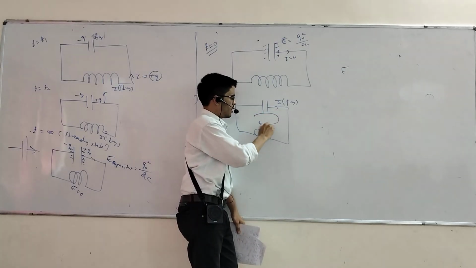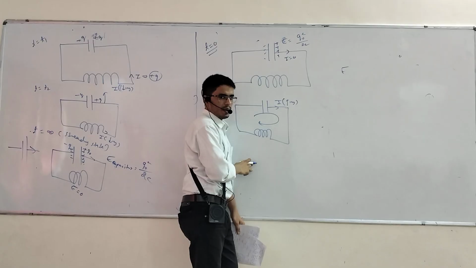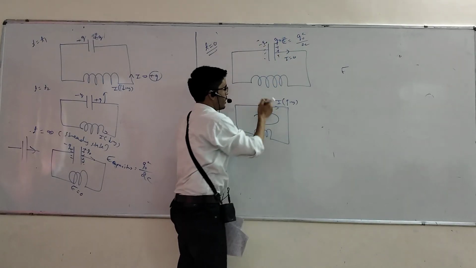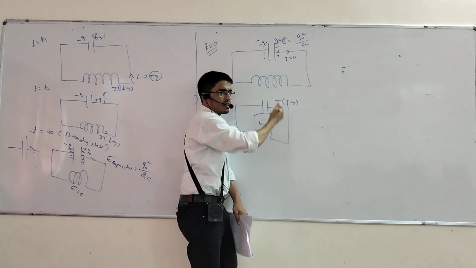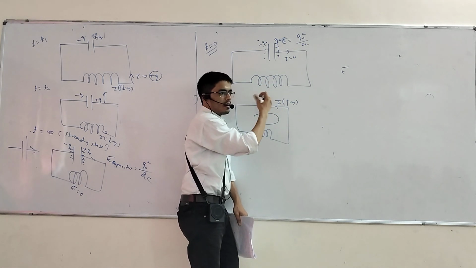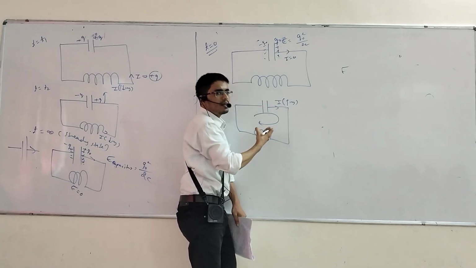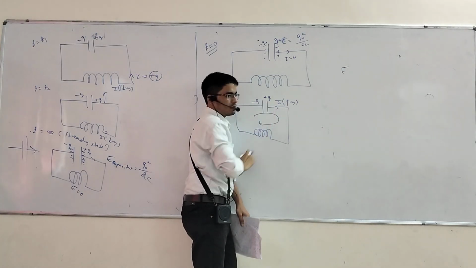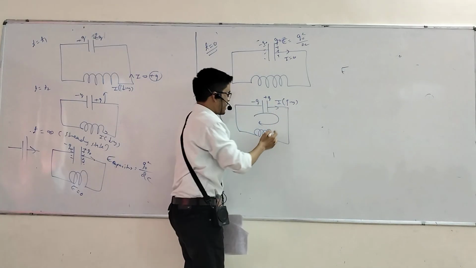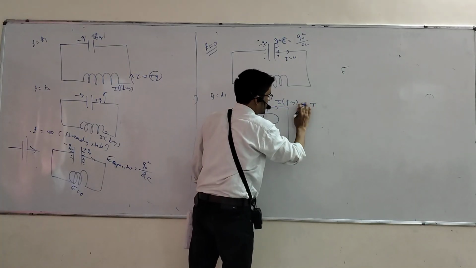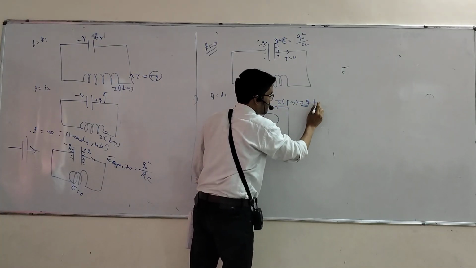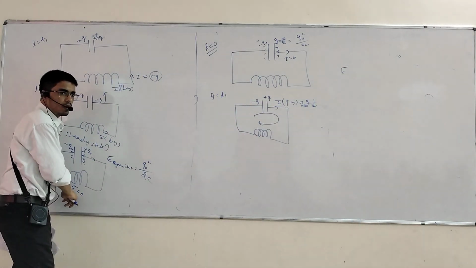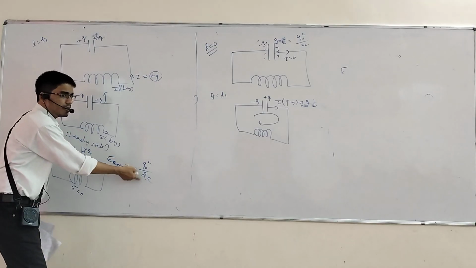So that is clockwise. Till here, that is Q naught and that is minus Q naught. Here, what is the value, more than Q naught or less than Q naught? Less than, because energy is decreasing, so charge is decreasing here. That will be suppose random Q, and that is minus Q. You can check here, your I is increasing and charge is decreasing. Initially, what is energy here? 0. What is energy here? Q naught square by 2C.